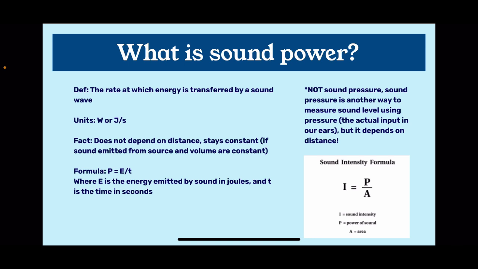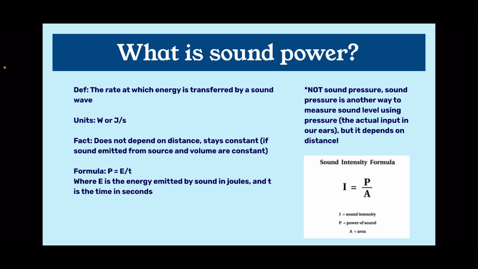So what is sound power? Now, sound power is the rate at which energy is transferred by a sound wave. Therefore, this property, as you can see, is particular to the source itself. It does not change. It does not depend on distance. It stays constant, obviously, if the source is emitting a constant sound in volume. Now, the power is measured in watts or joules per second, just like the power of a light bulb. And the formula for power is going to be the energy emitted by the sound in joules and the time